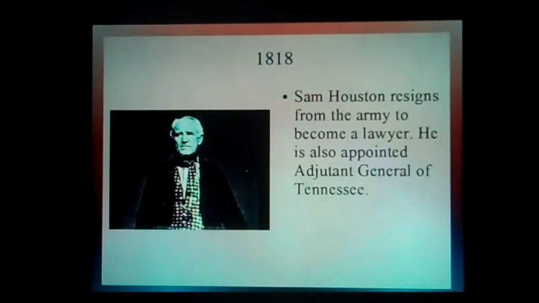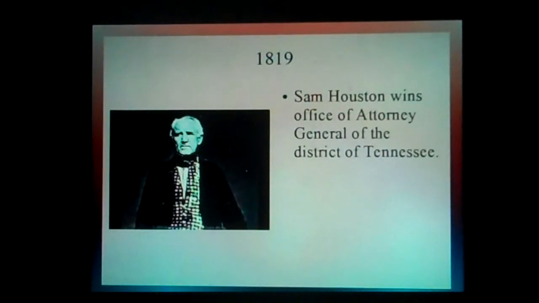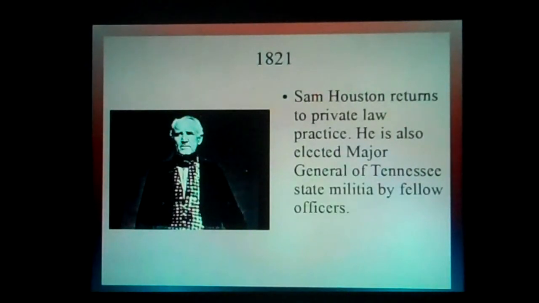Sam Houston resigns from the Army to become a lawyer. He is also appointed Adjutant General of Tennessee. 1821. Sam Houston returns to private law practice. He is also elected Major General of the Tennessee State Militia by fellow officers.